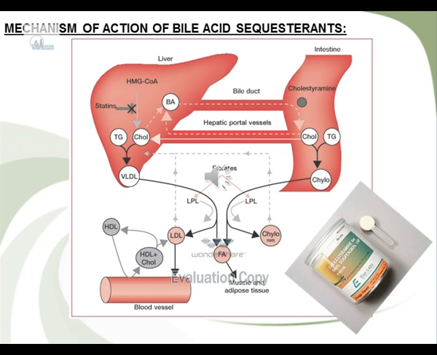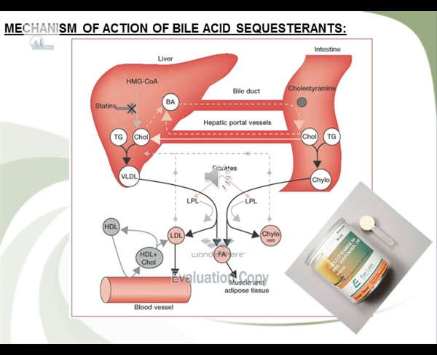Bile acids are biosynthesized from cholesterol. The disruption of bile acid reabsorption will increase cholesterol metabolism, particularly LDL-C metabolism. Bile acid sequestrants are polymeric compounds which serve as ion exchange resins. They exchange anions such as chloride ions for bile acids.